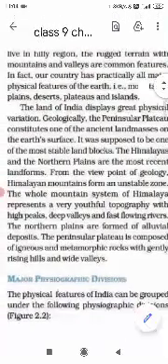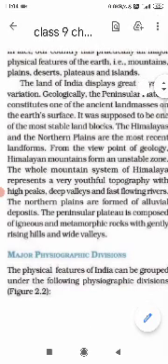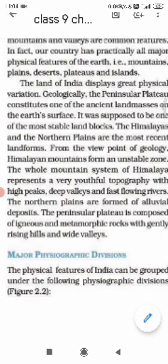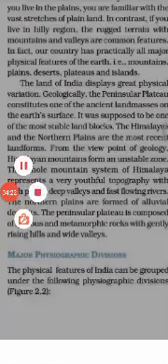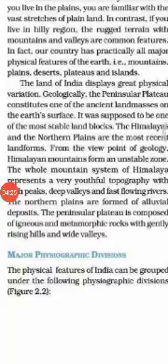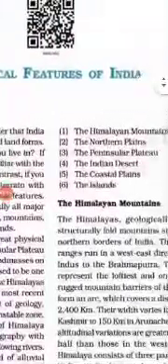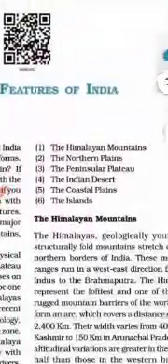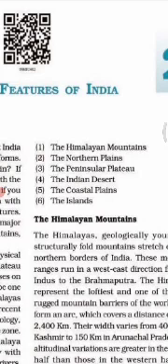And this peninsular plateau is composed of igneous and metamorphic rocks. So let us discuss the major physiographic divisions of India. The Himalayan mountains, the northern plains, the peninsular plateau, the Indian desert, the coastal plains, the islands.